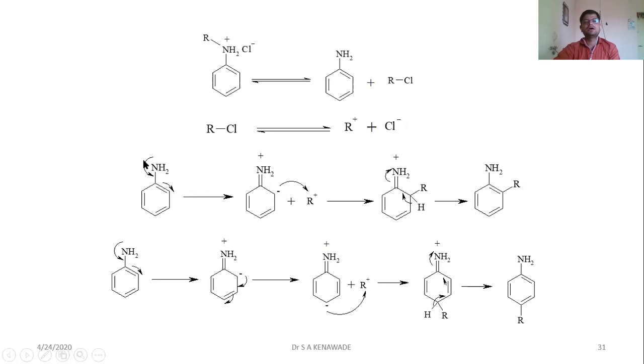This alkyl halide breaks ionically into carbocation R plus and Cl minus. The nitrogen contains a lone pair, so it will form a nitrogen-carbon double bond, and it activates the ortho position. Sometimes it activates the para position.